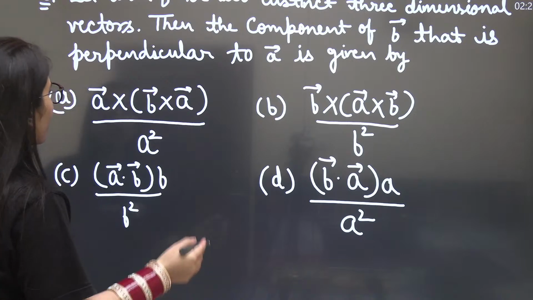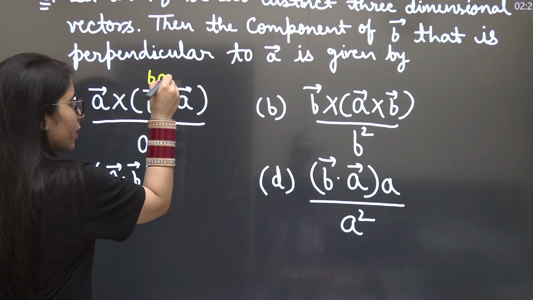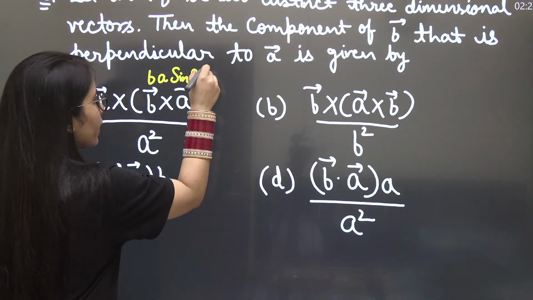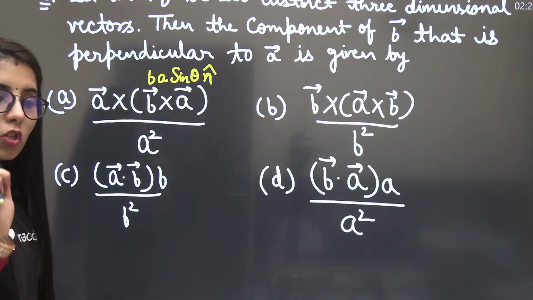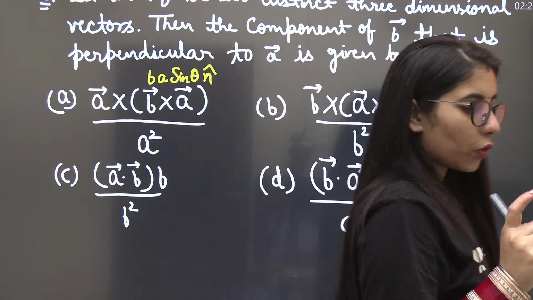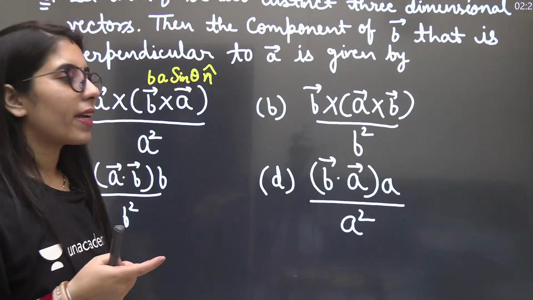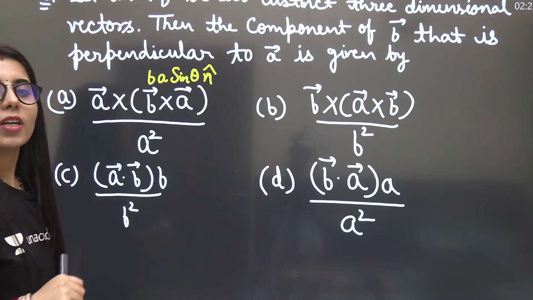Look at this. B cross A means magnitude B A sine theta and the unit vector n, which will be perpendicular to both vectors A and B. Because we know that the vector product of two vectors gives us a vector quantity, and the vector we get is perpendicular to both the vectors we have taken the cross product of.